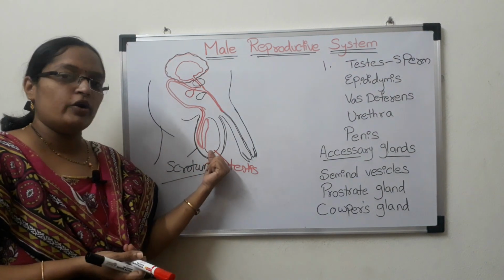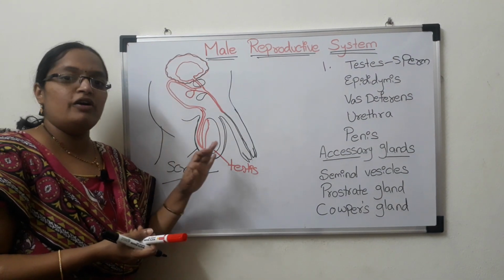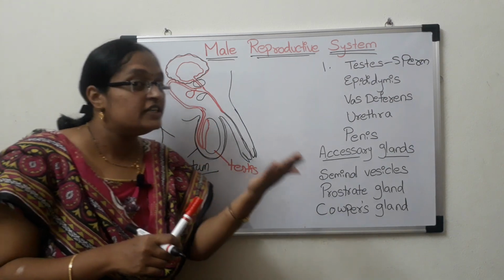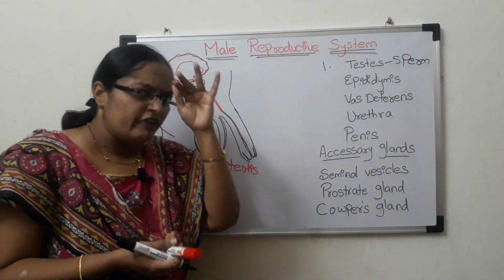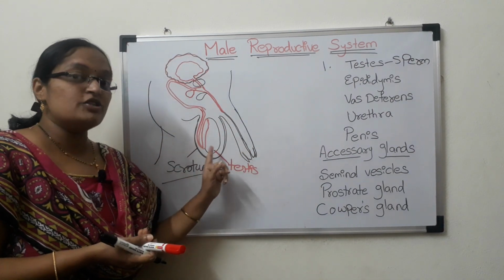Why are the testes located in the scrotum? Because the testes do not require high temperature. Normally the body temperature is 37 degrees, but the testes require much lower temperatures. So the testis is located in the scrotum.